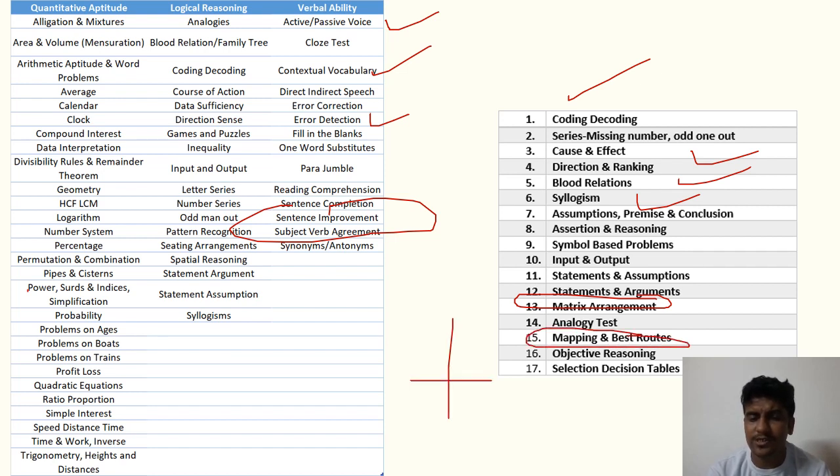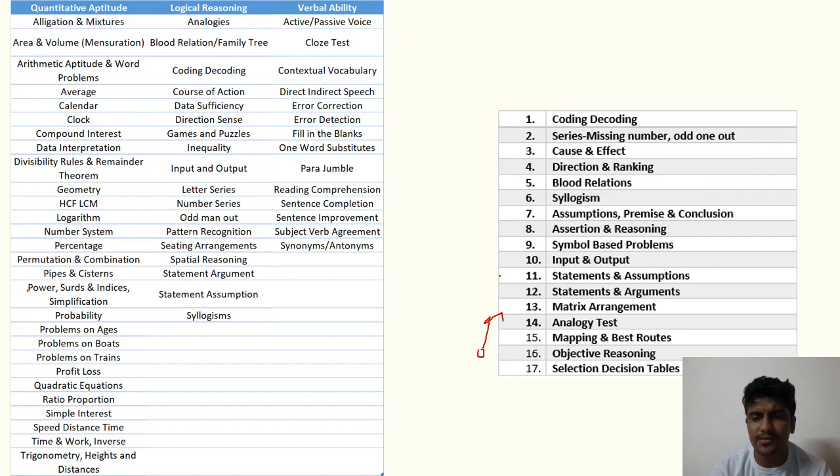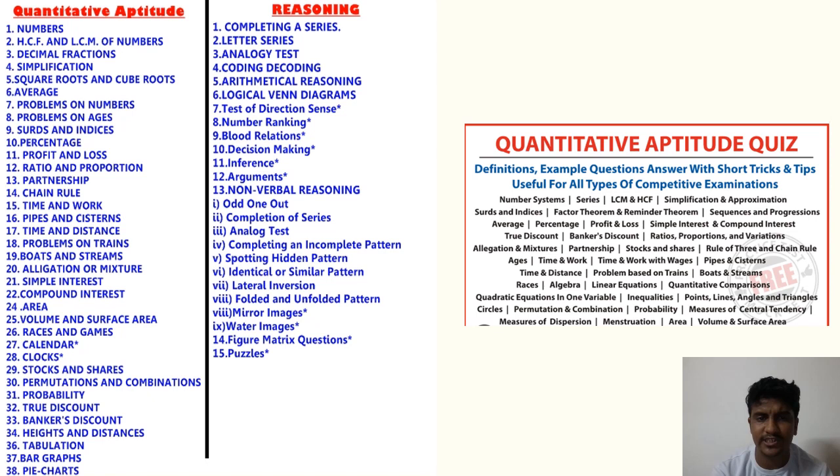So they might tell you, suppose there's a man who's in the northeast direction. If he goes straight, then takes a left, and then takes a right again, which direction is he moving in? Those kinds of questions, direction based and mapping based, are most commonly asked. Now ahead we will discuss examples of such questions.